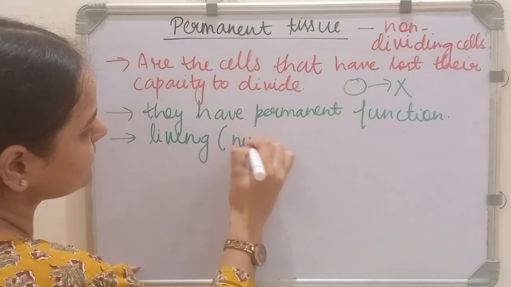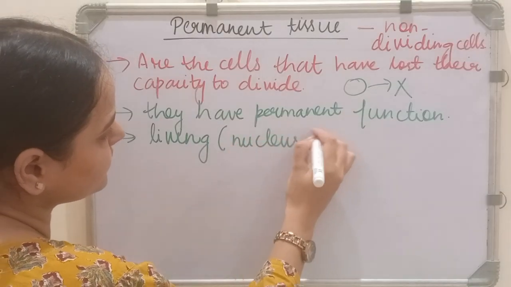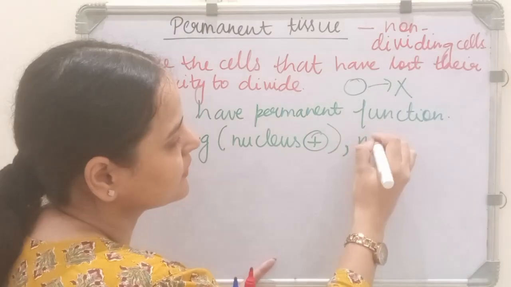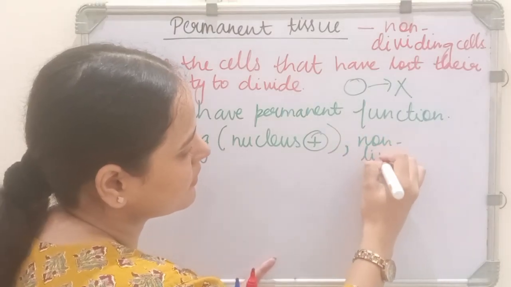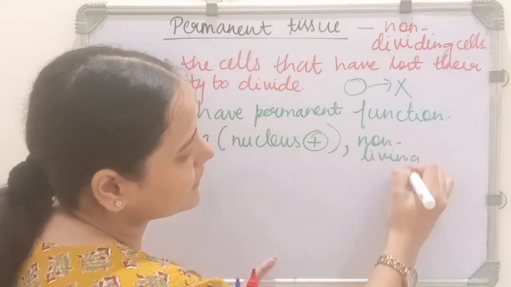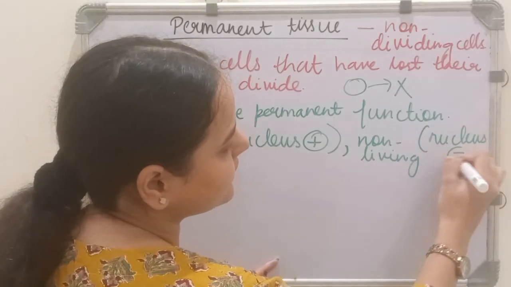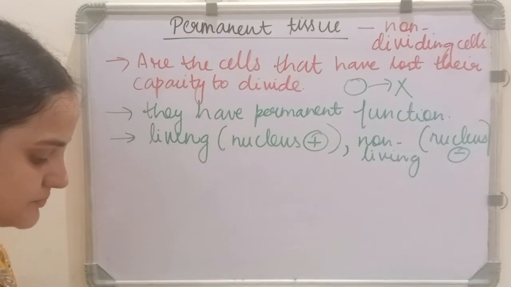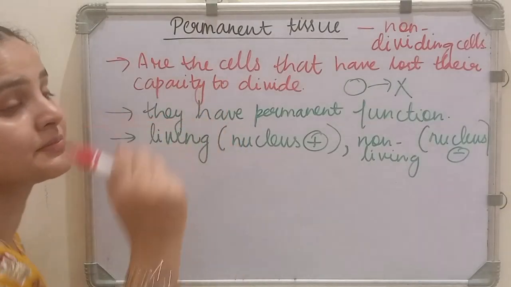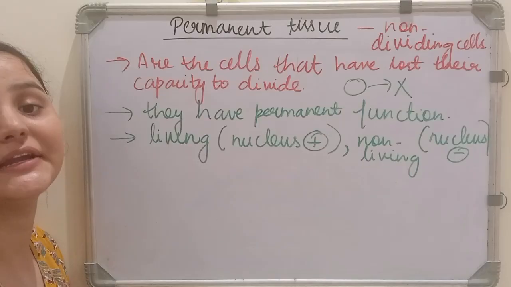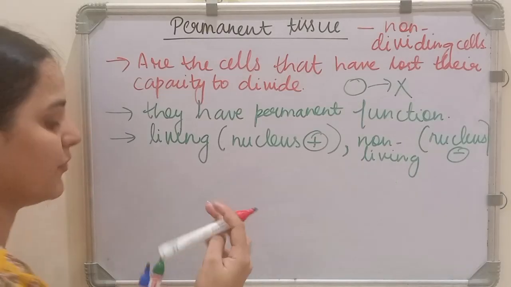And they may be non-living or dead if the nucleus is absent.